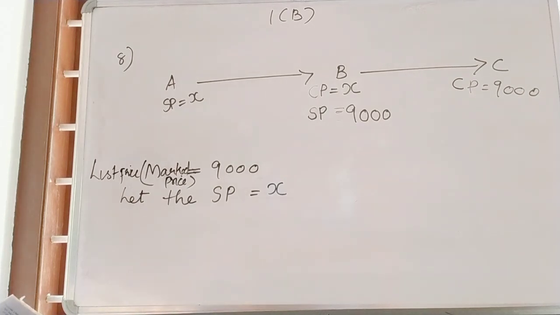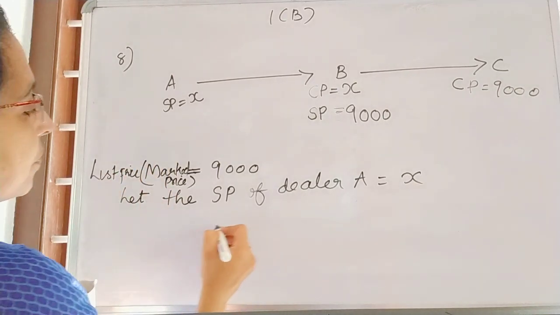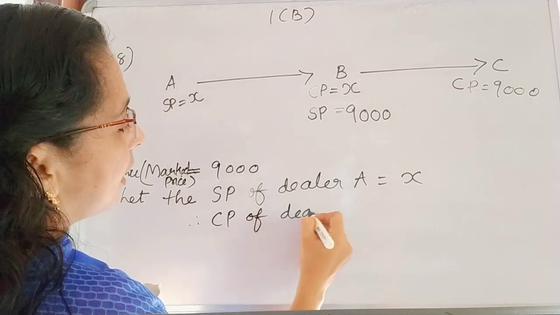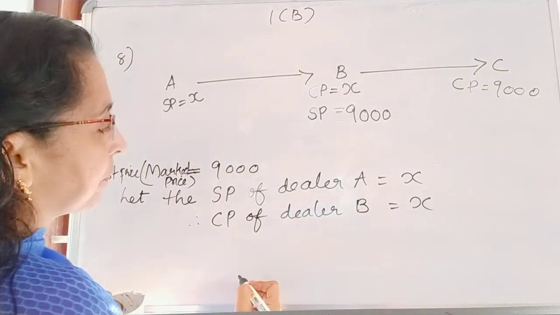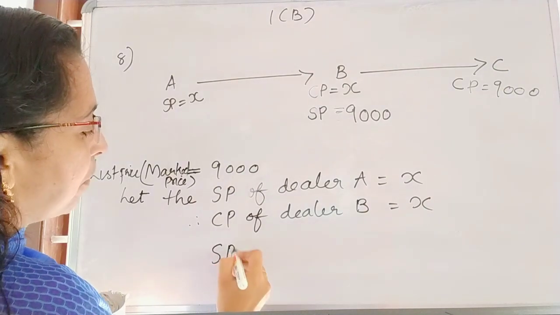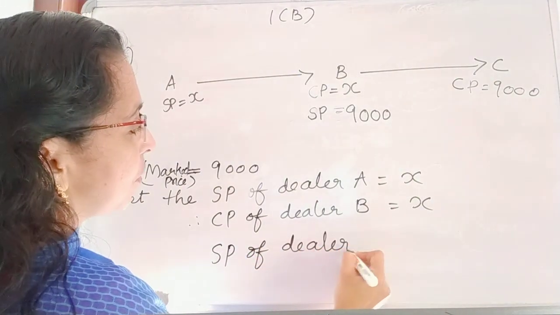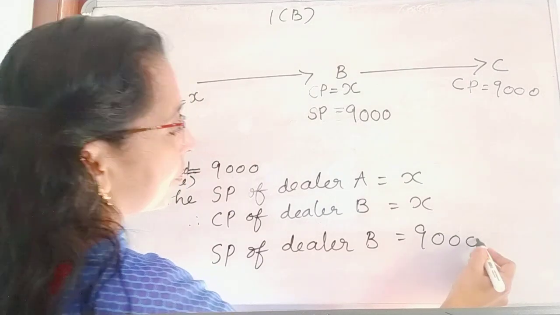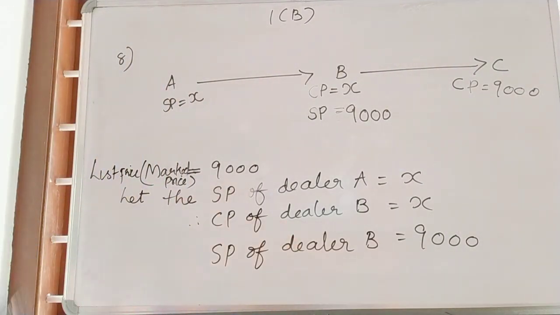So how can we find out? Think and say. First step: let the SP of dealer A be X. Therefore, CP of dealer B is X. Also given, SP of dealer B is 9,000. We write this step from the question, since dealer B sells the same article to a customer at its list price.